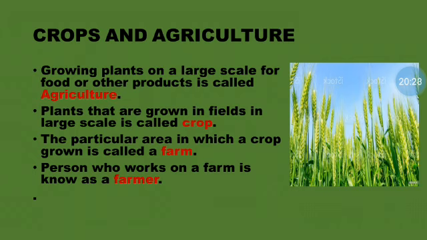And then the place or the land or the area where we are growing these crops, like wheat or rice or ragi, that land or that area is called a farm. And who does the farming? It is the farmer, isn't it? A person who works on a farm is known as a farmer.